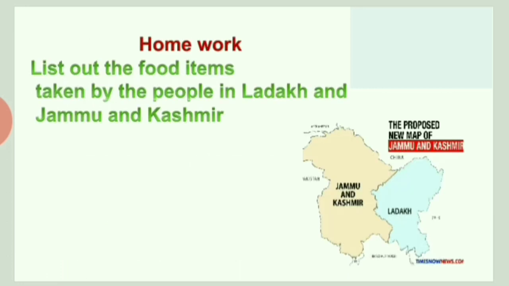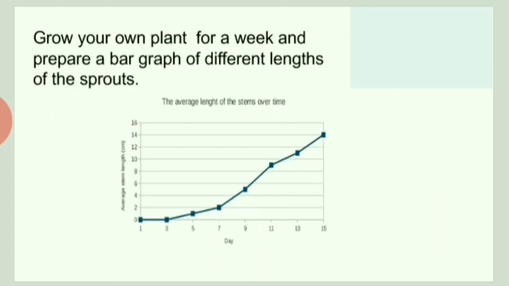So here there are two activities I have given you. You can take any one activity and you can complete the activity. List out the food items taken by the people in Ladakh and Jammu and Kashmir. Either Ladakh or Jammu and Kashmir. Find out the food item. Try to write the method of preparing the dish. Or grow your own plant for a week and prepare a bar graph of different lengths of sprouts. So you are making sprouts for a week, and see how much it grows. Just measure it and then create a bar graph.